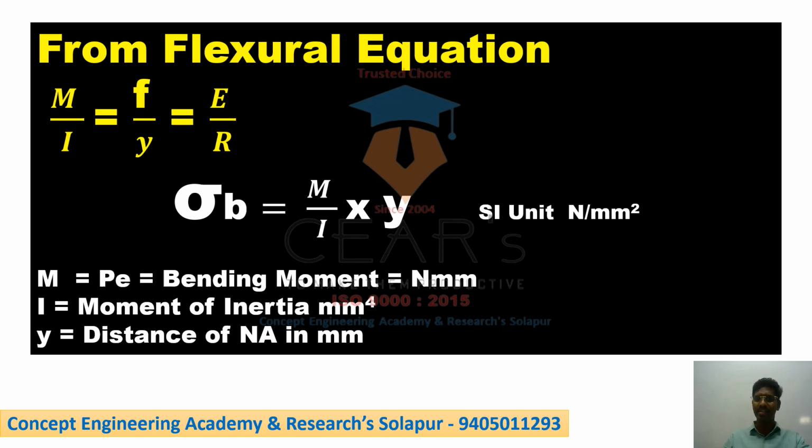You can rearrange this formula like this: M upon Z. Z is nothing but the strength of the section, or sectional modulus. I divided by y, moment of inertia to the distance of the neutral axis from the fiber. So I upon y is nothing but Z. That is, you can write this formula also: sigma b is equal to M by Z.